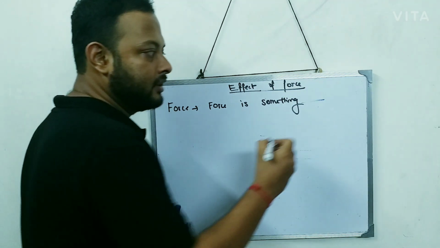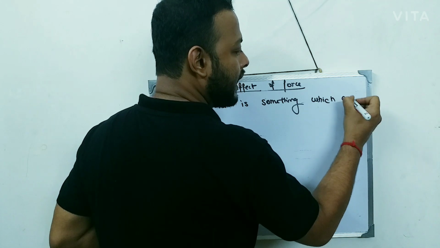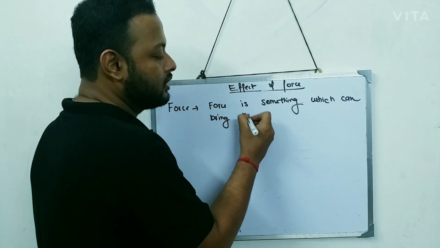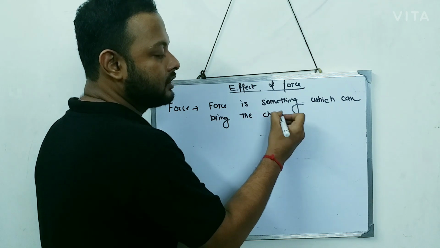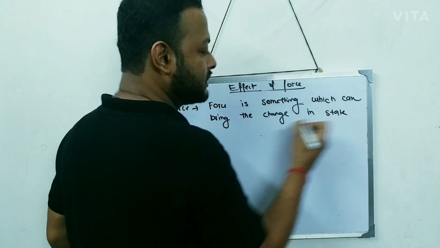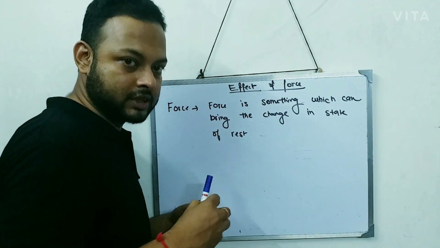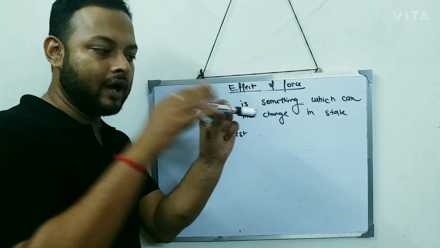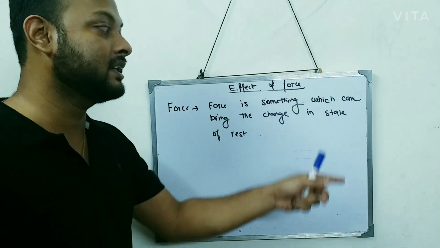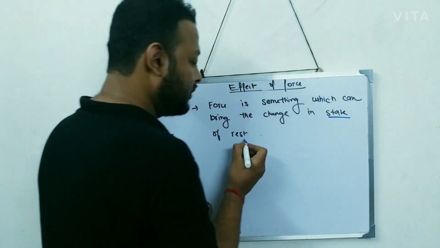which can bring the change in the state of rest. As you know, if a body is stationary, not moving, you apply force and the body starts moving. So it changes the state of rest.